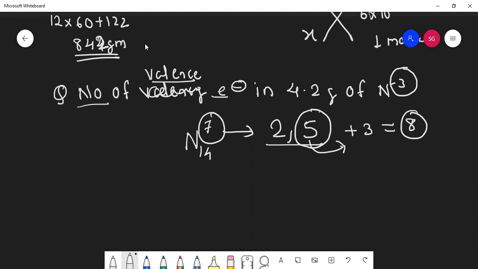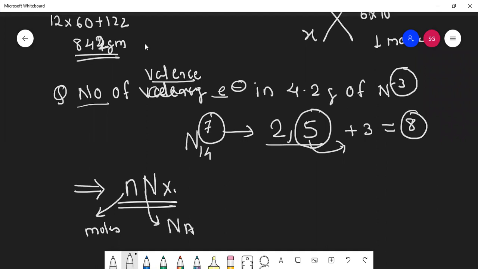Okay, now they asked you number of valence electrons. Always, students, if number of atoms, if number of molecules like this question is asked, always you use this formula. One shortcut formula is there: N into NA into X. There only you are making mistakes. What is this N, students? N is moles. What is this NA? This is Avogadro's number. What is this X? Whatever is asked in the question, if it is asked atoms, you put atoms. If it is asked electrons, then you put electrons.